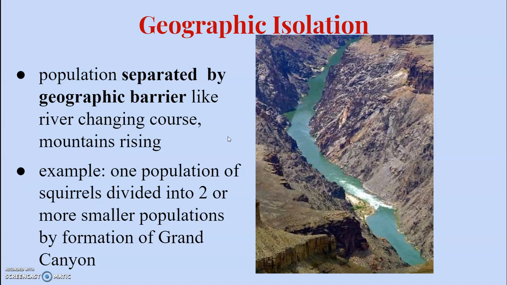Next is geographic isolation, and this is when the population is separated by a geographic barrier, like a river changing course, mountains rising, anything that's physically causing a barrier between two pieces of land. So an example is one population of squirrels could be divided into two or smaller populations by the formation of the Grand Canyon, because you ended up with a huge barrier in between.